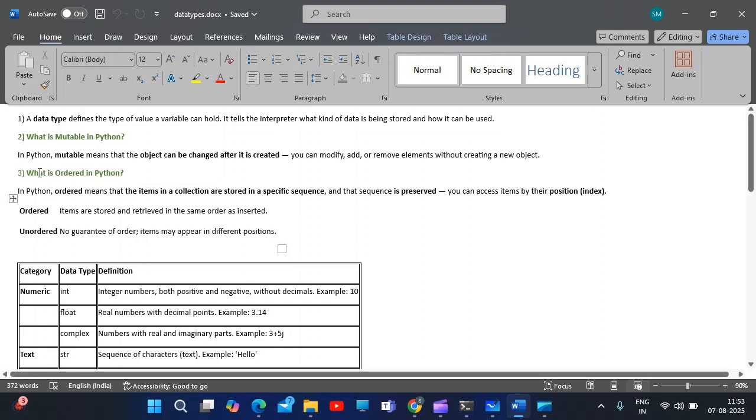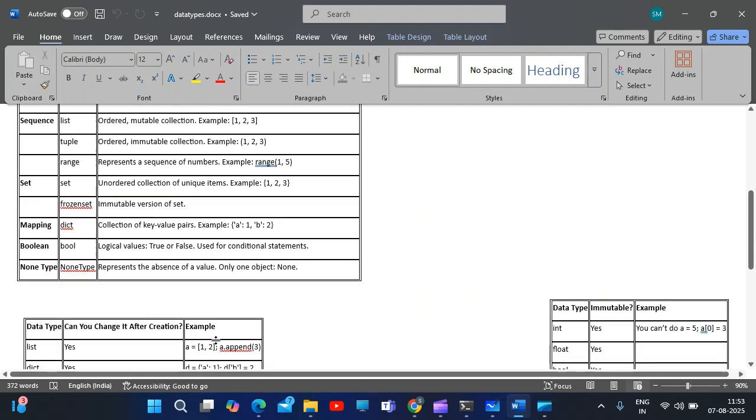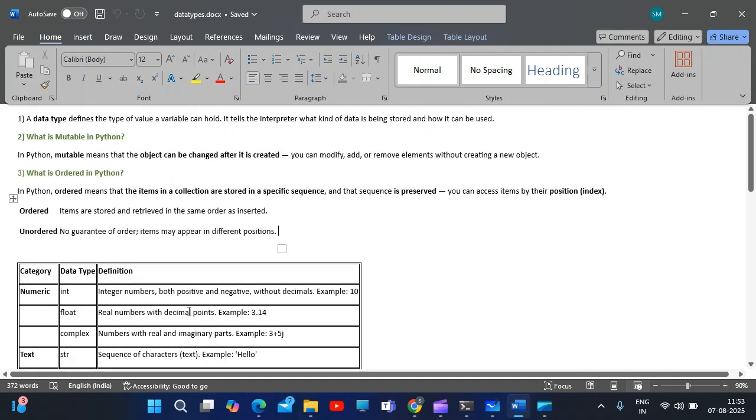Another important part, which we will come to in further videos, is ordered in Python. Once you understand ordered and unordered, you should not get confused about what ordered means in Python. So I'm explaining what ordered and mutable mean first. Once these concepts are clear, we will start with this sheet. In Python, ordered means that the items in a collection are stored in a specific sequence, and the sequence is preserved.